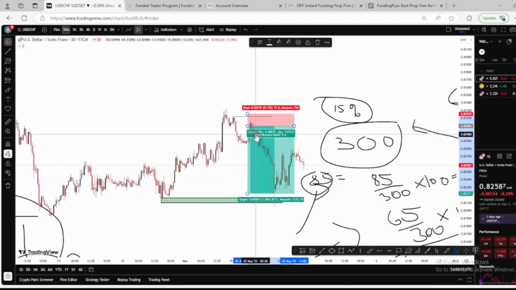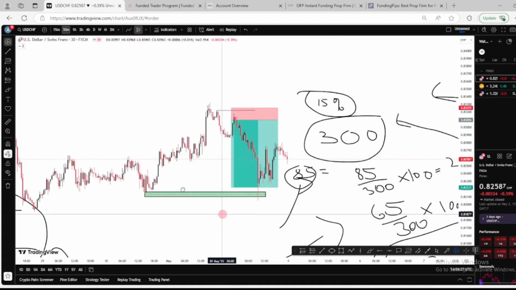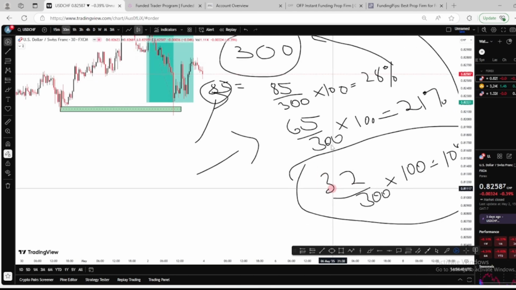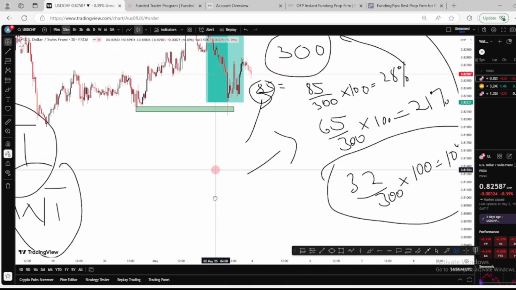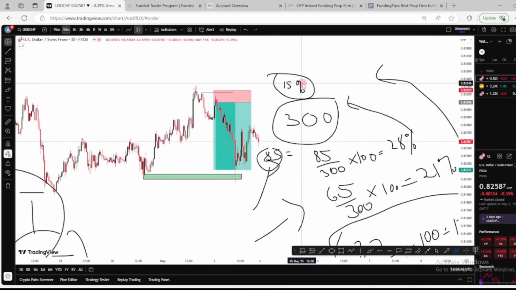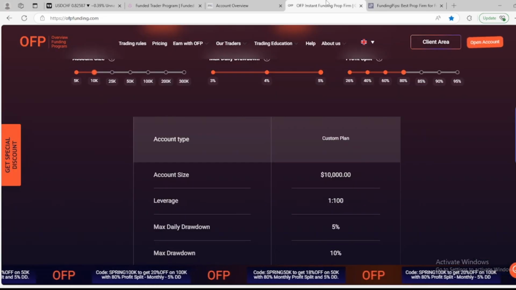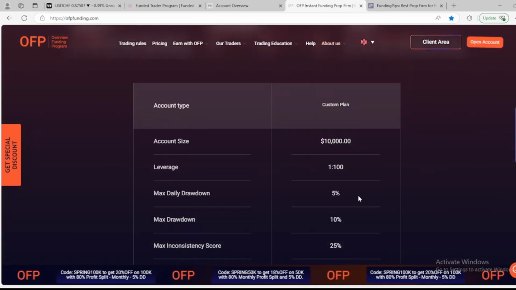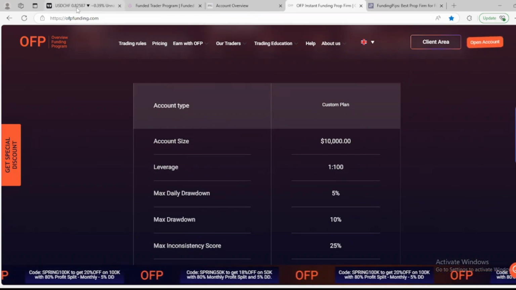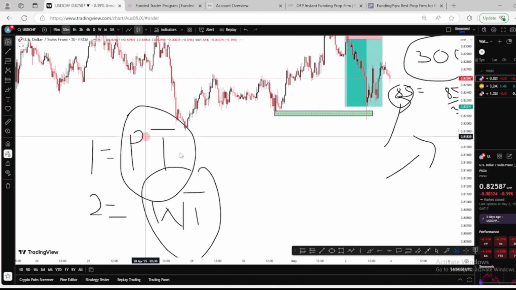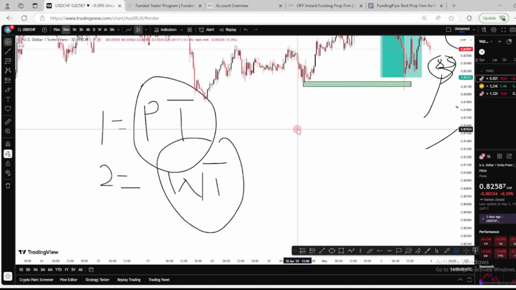So as price is coming down in my direction, I'll be closing the trade and will be in the range of that $32 or the 38, because when you find 38% of 300 times 100, you're going to get somewhere around this 50% where you can request for payout. All right. So that is how you can request for payout from this account where there's an inconsistency score. Set yourself a win target. All right. Profit target, that is the profit target that I'm expecting to get to before I can request for payout. Set yourself a win target also.